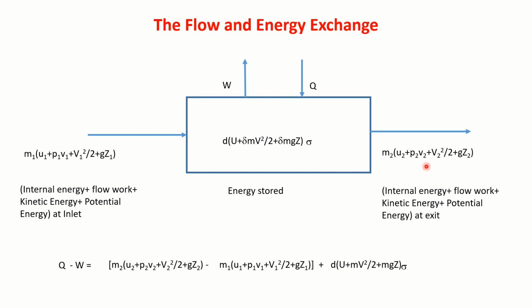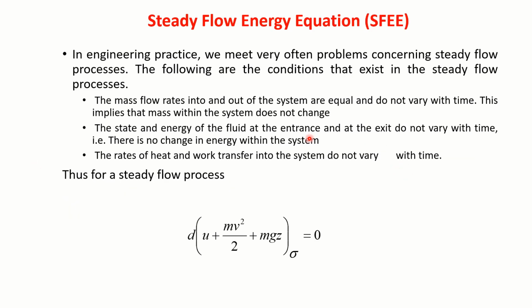There is also something like a transient condition, which is time dependent. These are not time dependent. At 10 o'clock in the morning, let us say 100 kg per second is the mass flow rate. At 11 o'clock, if you are measuring, even then the mass flow is 100 kg per second. That's what I'm talking about, not varying with respect to time. Let us write down this condition.